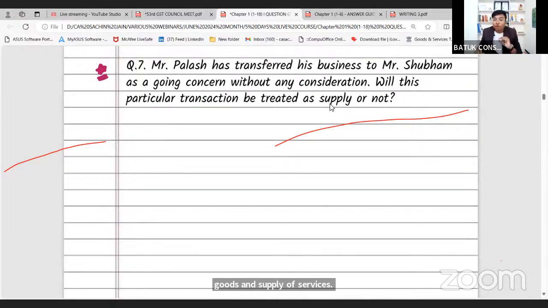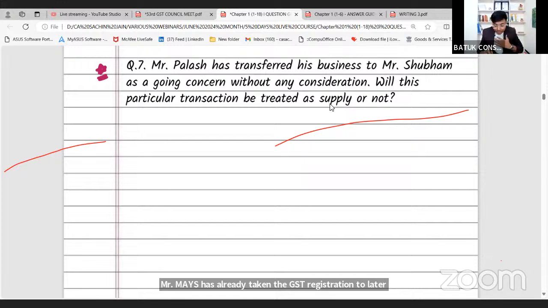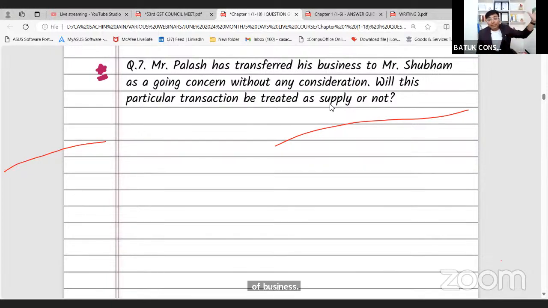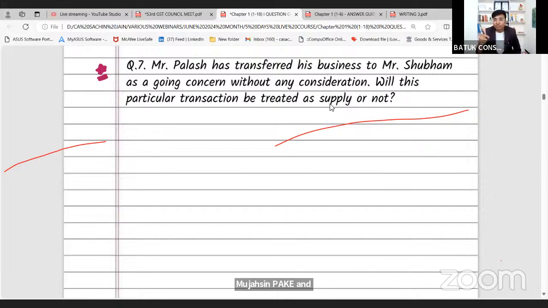Yes Hemant ji, in question number 4, how, well, he has already taken the GST registration. Mr. Ramesh has already taken the GST registration, but the services taken are not related to the course or furtherance of business. Suppose I am providing training classes, and I have already registered under GST. I am getting certain services from Germany related to legal consultancy which is not related to my business. In that case RCM will be applicable. I will have to pay RCM if I am going to pay a consideration. Is that okay? Now I suppose this is okay.